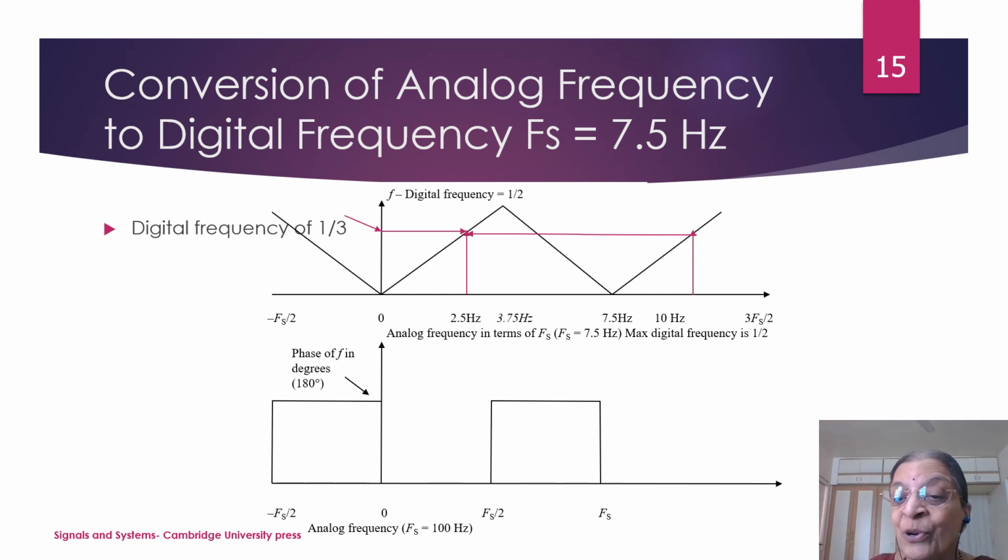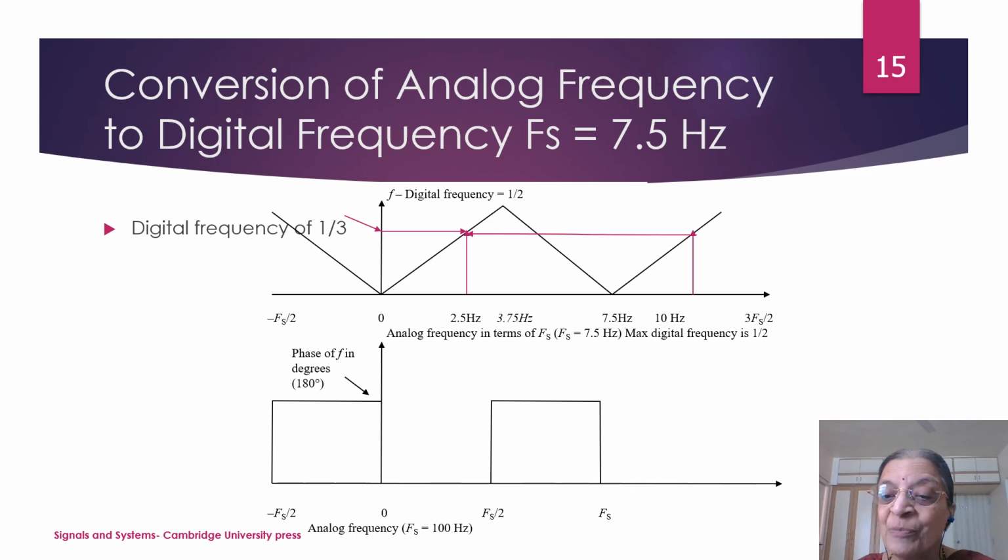1 by 3. So even though the digital frequency is 1 by 3, the analog frequencies are different if the sampling frequency is different. So one must know what the sampling frequency is in order that the corresponding analog frequency can be recovered. So when we say that you are at the transmitter end and let us say I am at the receiver end, the transmitter and receiver must be friendly.